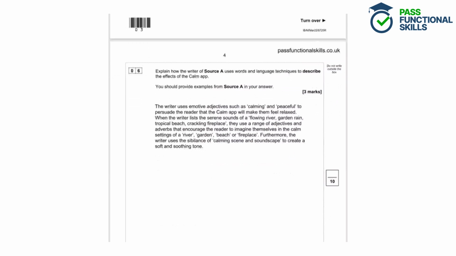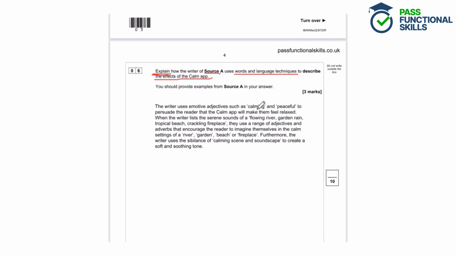Question 6. Explain how the writer of source A uses words and language techniques to describe the effects of the Calm app. You should provide examples from source A in your answer. So in this question we are explaining, which means that we need to give some kind of justification or reasoning behind what we are saying. We're looking only at source A, and we need to find some words and language techniques that have been used within the source. And we are specifically focusing on words and language techniques that have been used to describe the effects of the Calm app.